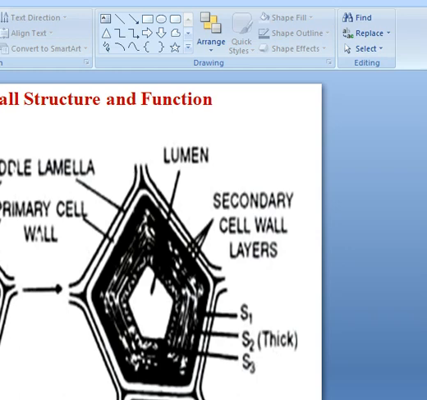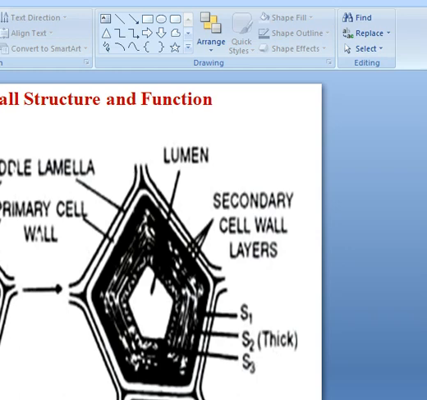And what is this cell wall chemically composed of? The cell wall is composed mainly, as I told you, of a matrix. What is this matrix? It is a gel-like ground substance, which generally consists of water, hemicellulose, glycoproteins, lipids. All these make a gel-like substance. And within this gel-like substance, these cellulosic microfibrils are present. Means the chemical present in the cell wall is cellulose. Cellulose occurs in the form of thin microfibrils, and they are embedded in this matrix.